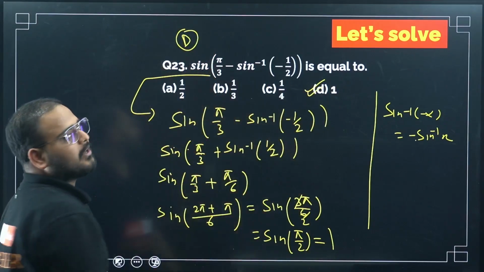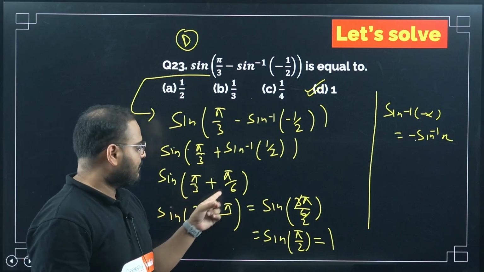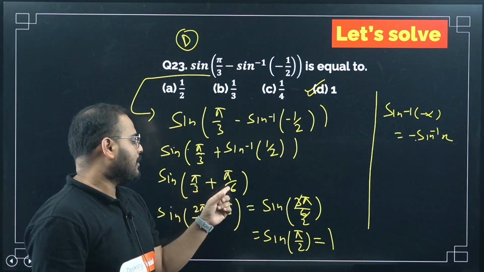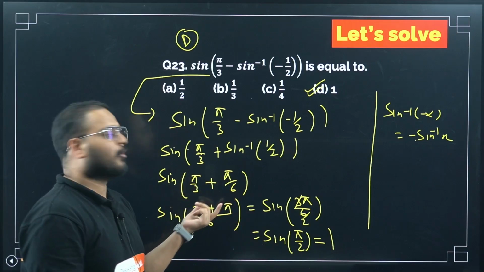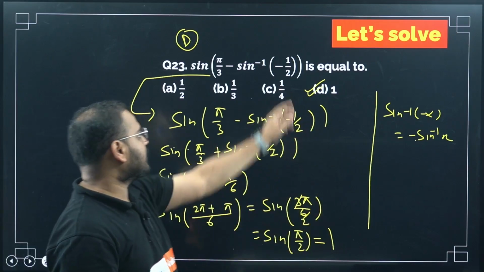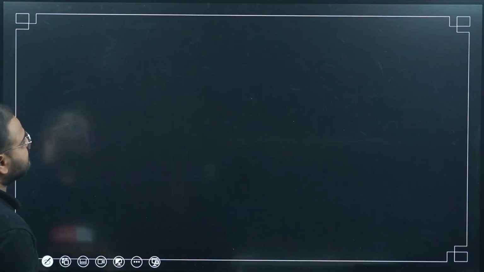If you don't want to do that, you can see it here also. Pi by 3 is 60 degrees, pi by 6 is 30 degrees. 30 plus 60 is 90, and sine 90 is 1. Okay, let's move on. Simplest question ever.